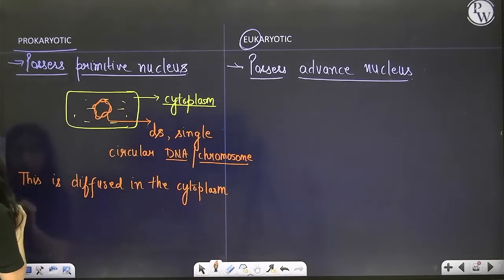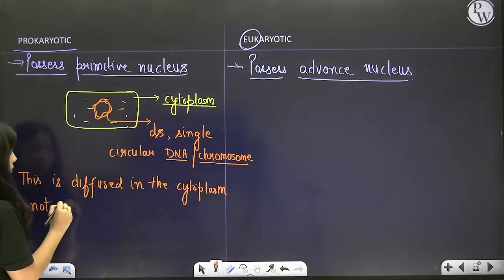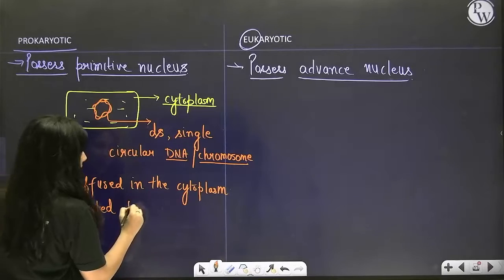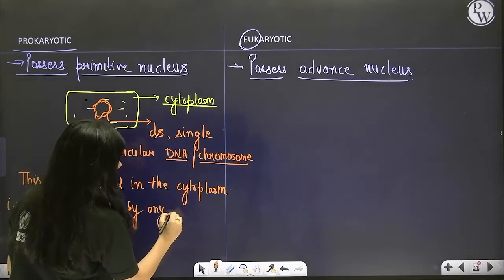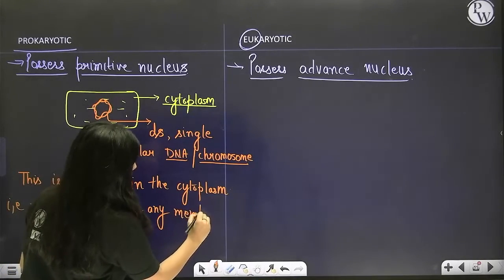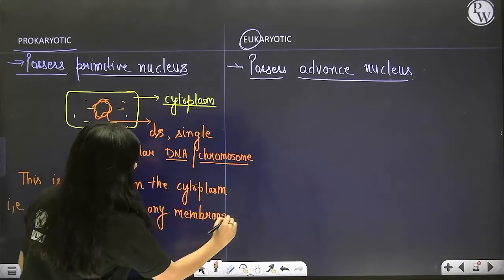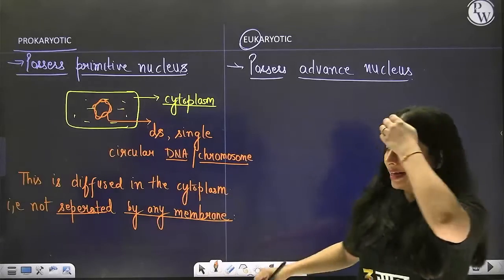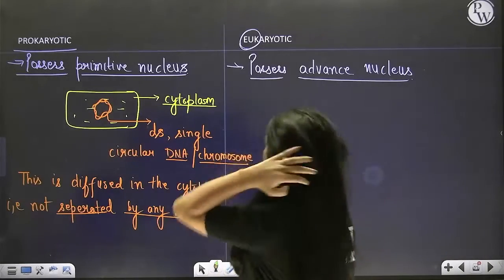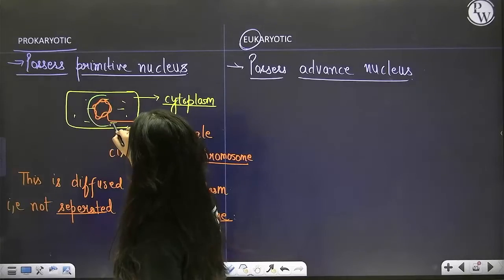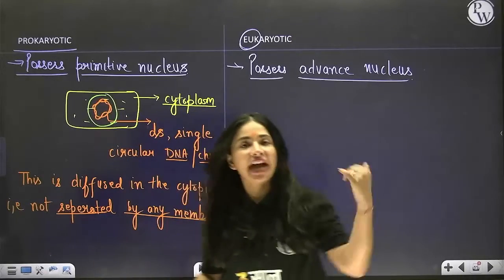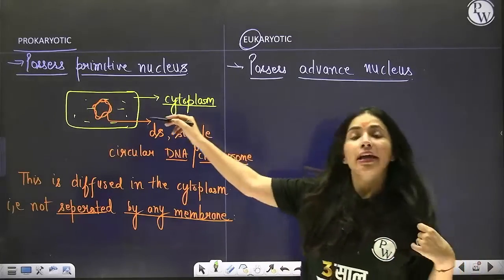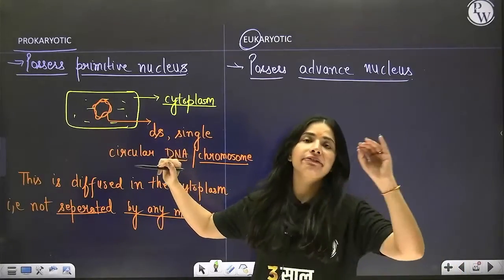That is, not separated by any membrane. It is not separated by any membrane. Correct? There is no membrane surrounding the fluid like this. No. It is directly diffused in the cytoplasm. So such genetic material is known as primitive type.